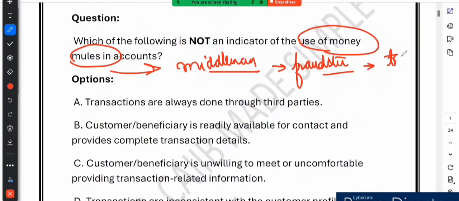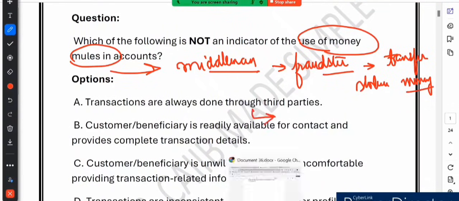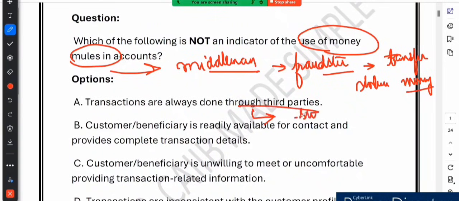What is the main motive? To transfer stolen money, right? This is the main motive, to transfer the stolen money. So a money mule is like a middleman used by fraudsters to transfer the stolen money. These accounts often show certain red flags. Option A says that transactions are always done through a third party. Yes, this is a clear indicator. Fraudsters usually avoid direct transfers and use third parties to hide their track. Remember, third party transactions are always suspicious, right?